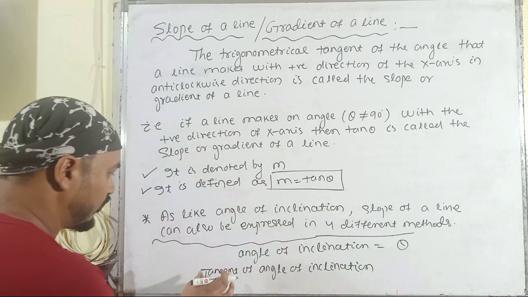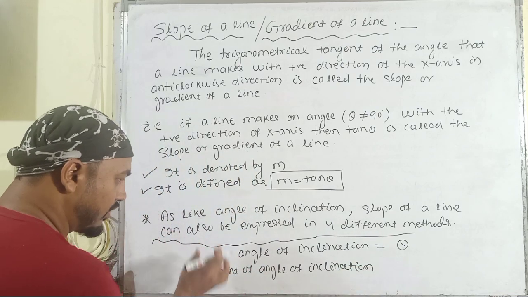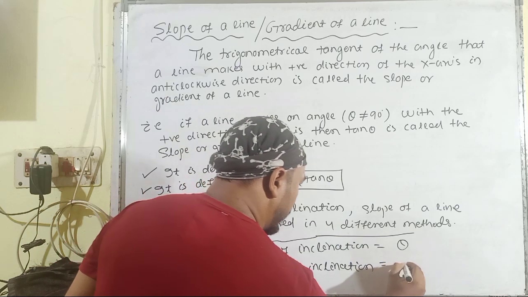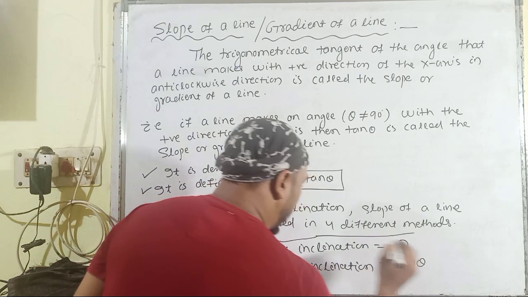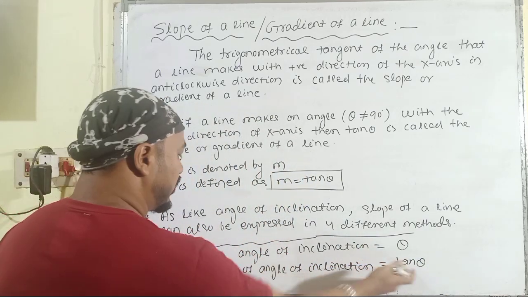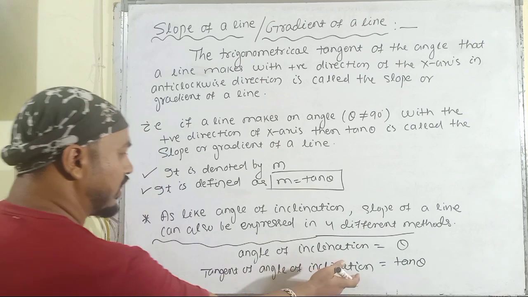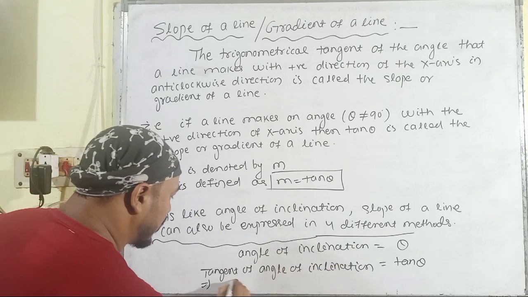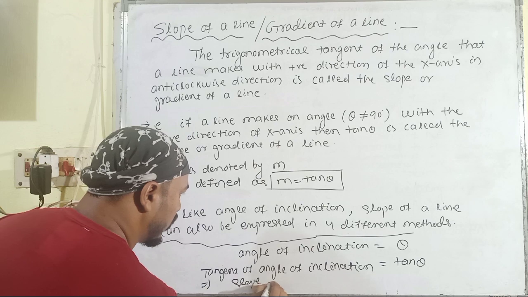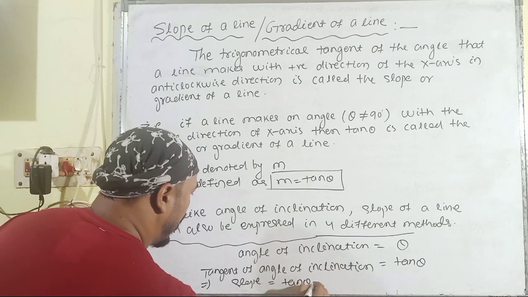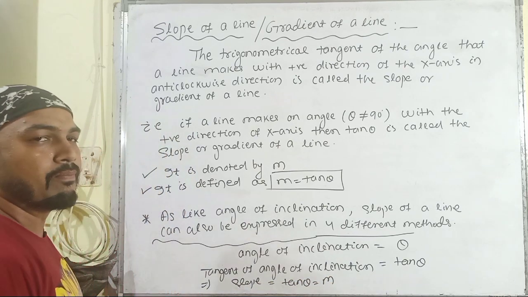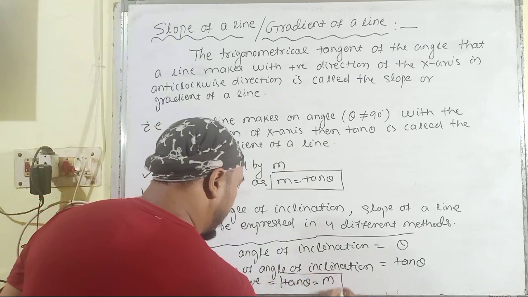That means you have to put the trigonometric function tangent before theta, so it will be tan theta. So tan theta is called the tangent of the angle of inclination, which is called the slope of the line. Slope is equal to tan theta, or you can denote it by m. So m is equal to tan theta.